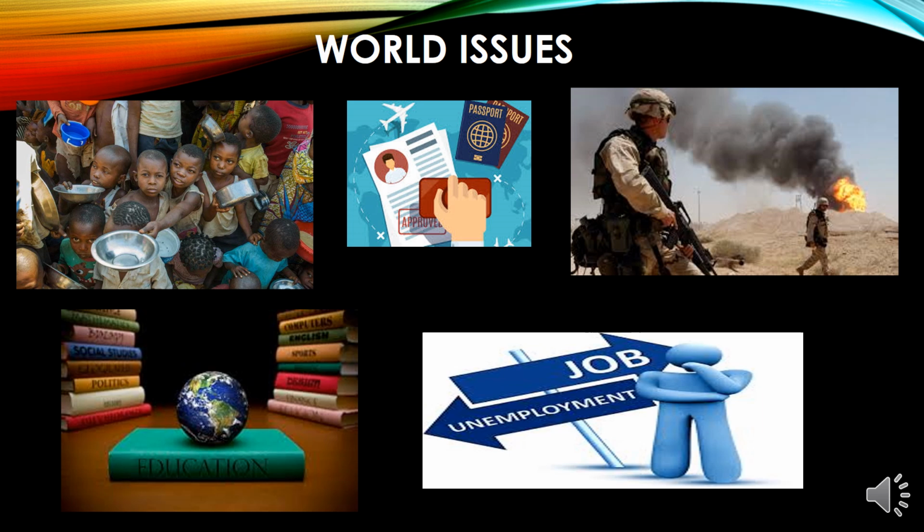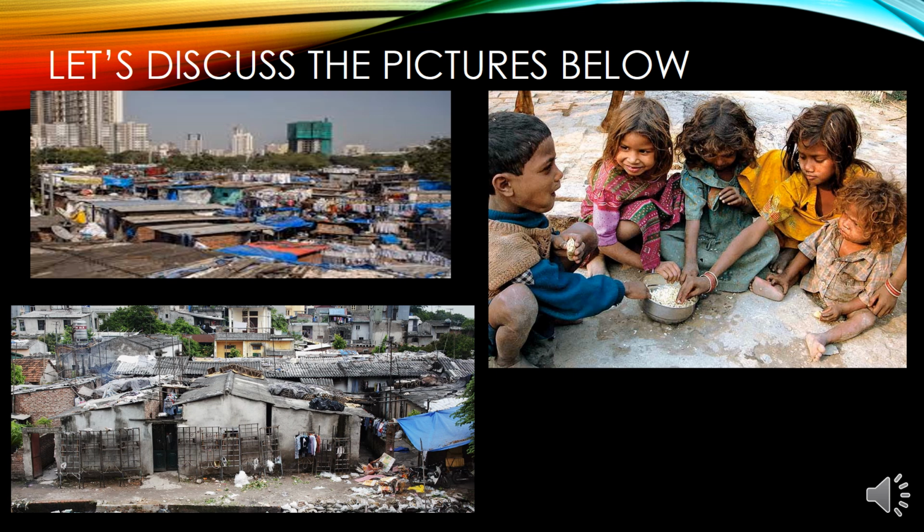We have so many different kinds of world issues. As we said, poverty, illegal immigration, for example, wars that are happening nowadays, unemployment, and education. We have so many other world issues also, but these are some examples. Let's discuss these pictures below. What do these pictures represent?